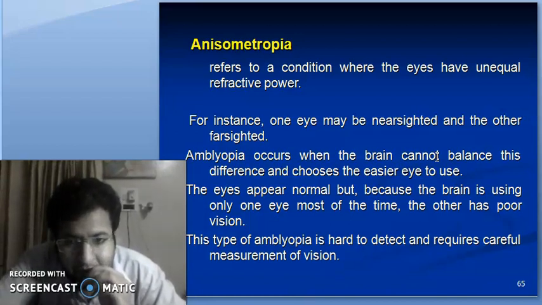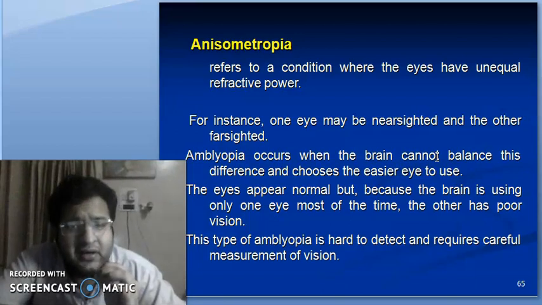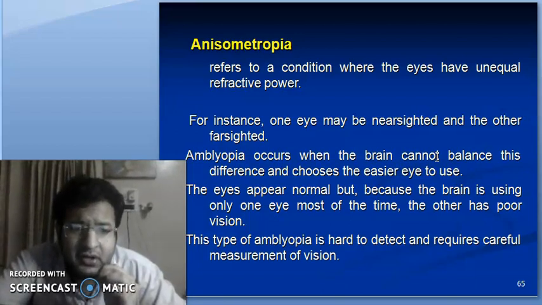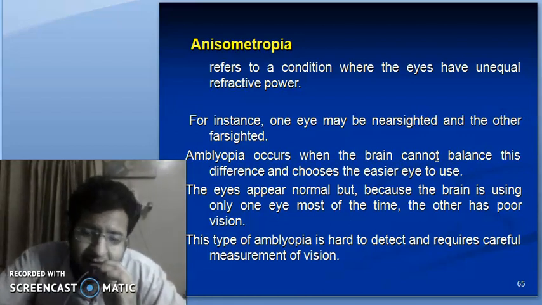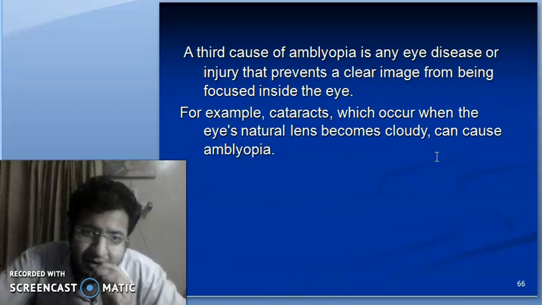Both eyes appear normal, but because the brain is using only one eye most of the time, the other eye has poor vision due to amblyopia. And this type of amblyopia is very hard to detect because the eyes appear normal but still the vision is down, and therefore this requires very careful measurement of vision and fundus examination.